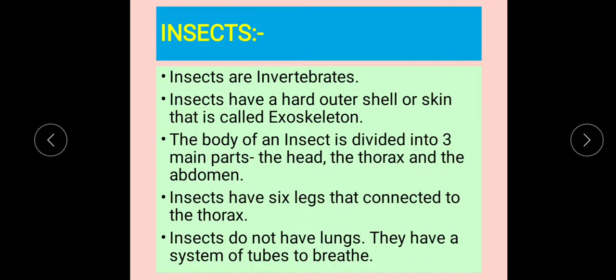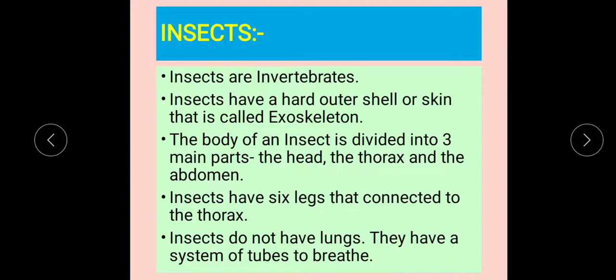See, if we talk about insects, some insects crawl on leaves, some fly in the air, even some dig the ground and they live there, right? Practically, if we see, insects are everywhere on the earth. As we all have seen some common insects like bees, ants, butterflies, mosquitoes and many more, right? Here we will see some characteristics of insects.